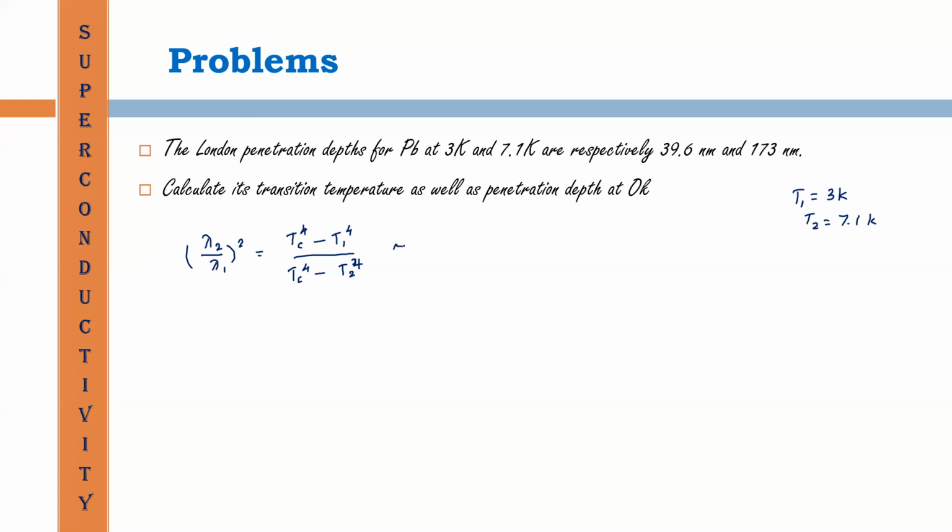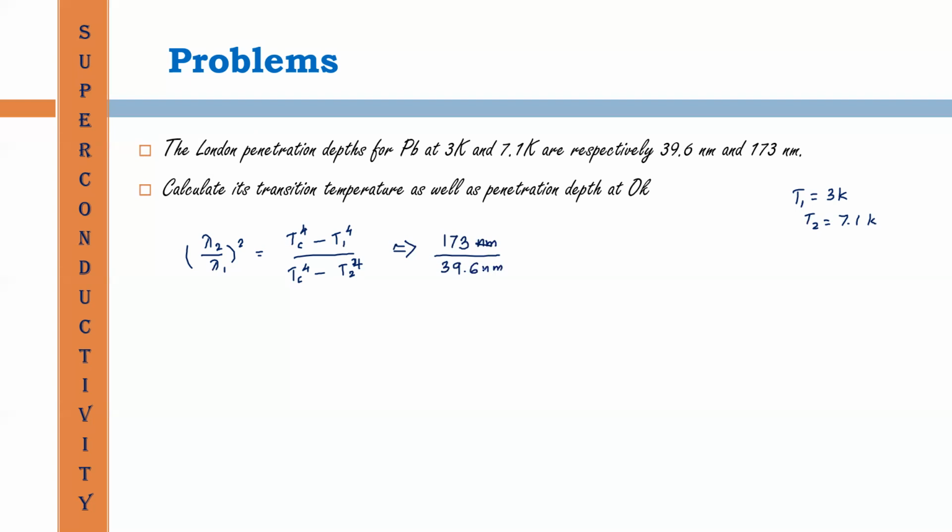I write here the value of lambda 2 is equal to 173 nanometer and lambda 1 is equal to 39.6 nanometer.